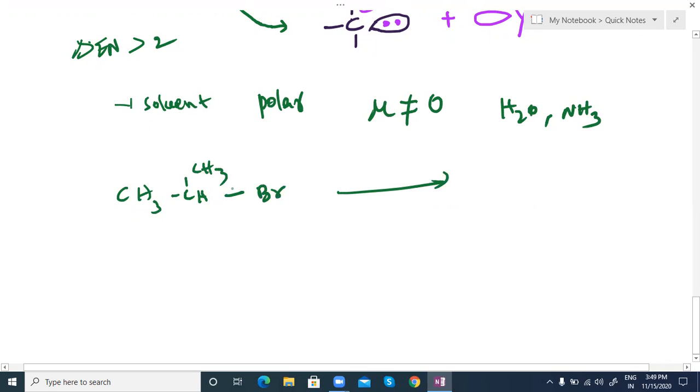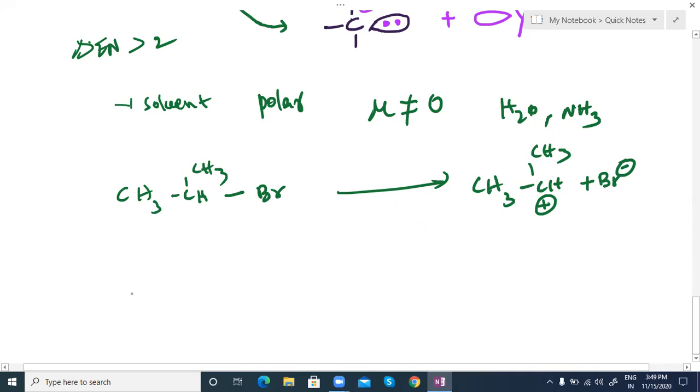You can break this bond. Bromine is more electronegative. You can take Cl also, it doesn't matter. Then we get CH3 positive charge plus Br minus, like this. So we are getting positive and negative charges. This is heterolytic cleavage. Heterolytic, we are getting two different ions. Clear?